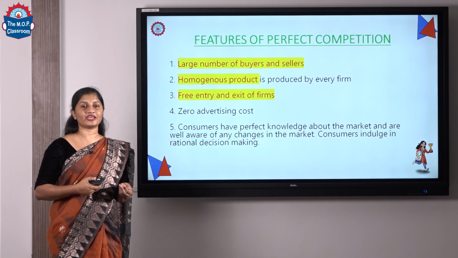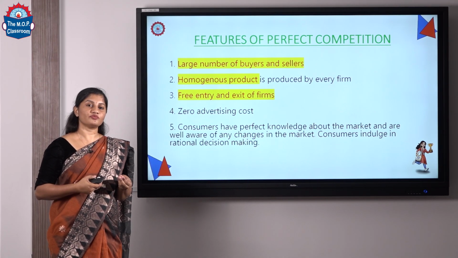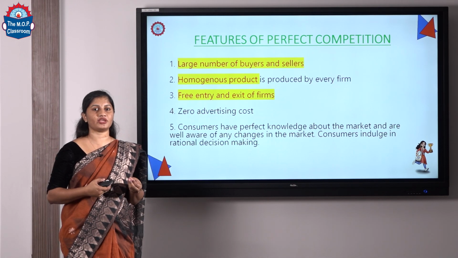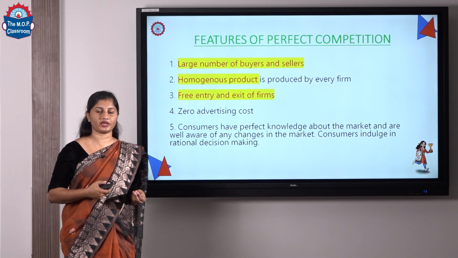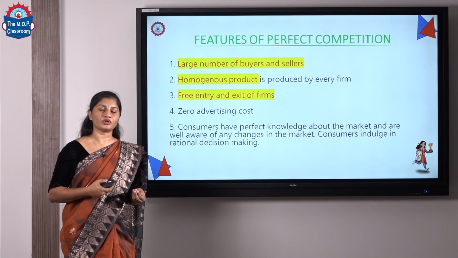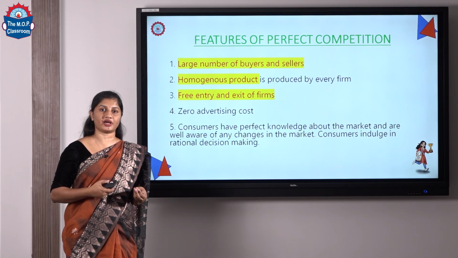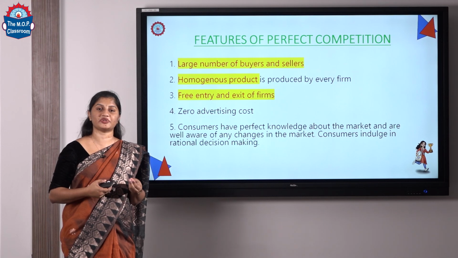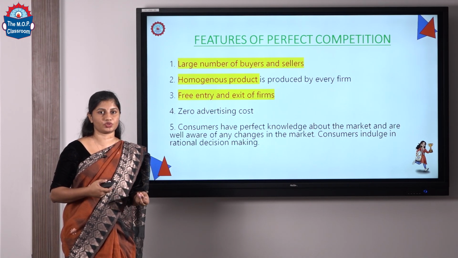Third, free entry and exit of firms, which means in a perfectly competitive market any firm can freely enter into the market because there exist no significant obstacles like high startup cost, high legal regulations or special permits to enter into the market.